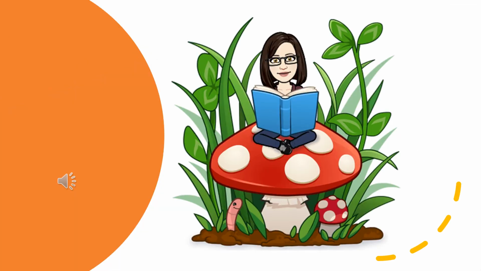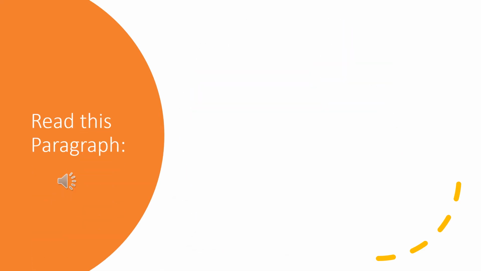In nonfiction, authors often explain how and why things happen a certain way, which is the cause, and they also present just what happens because of the cause, which is the effect. You can find causes by looking for words such as because, when, or since. Let's go ahead and read this paragraph and see if we can spot any of those words.